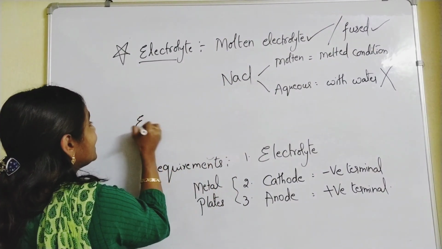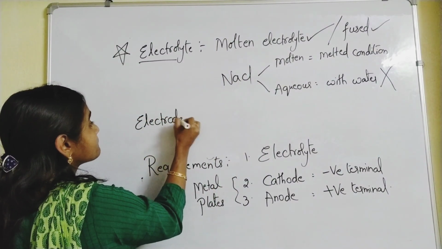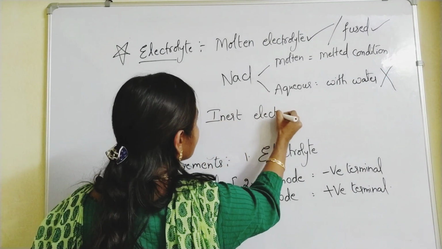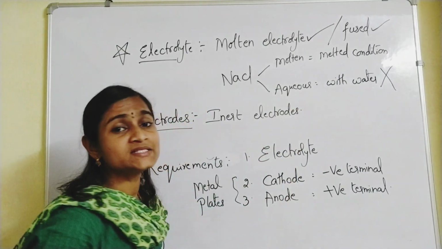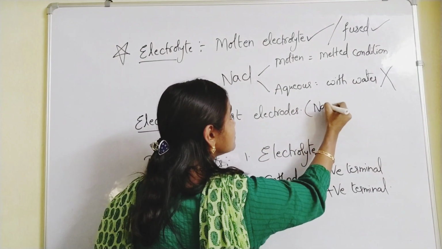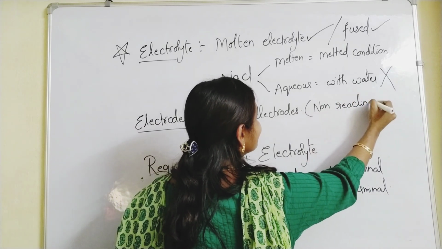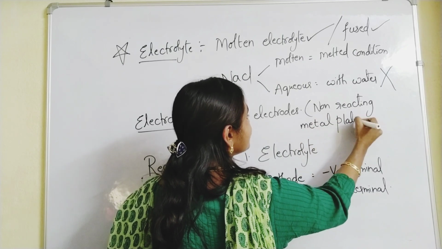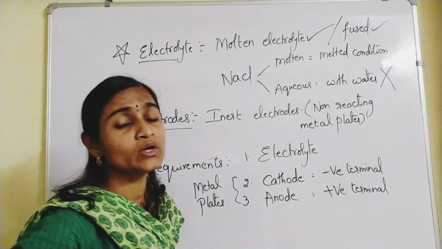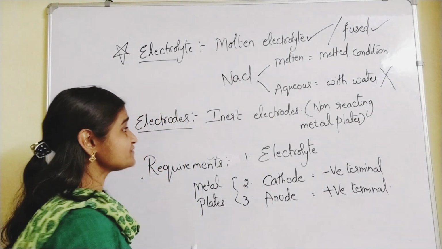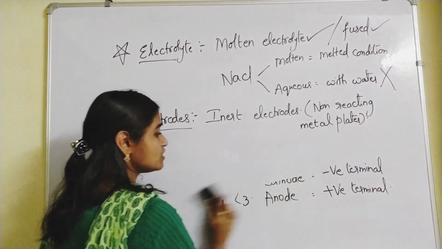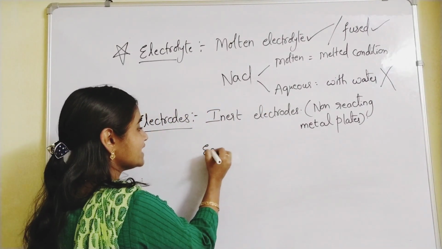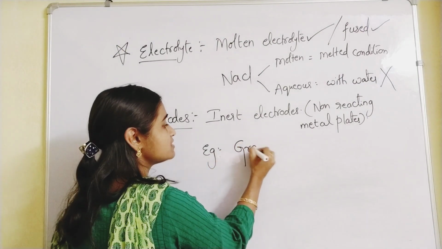And what type of electrodes should you take? Electrodes must be inert electrodes. Inert means what? Non-reacting electrodes, non-reacting metal plates. You must take them as electrodes. What are the examples for inert electrodes? Inert means non-reacting. Please remember. The best example is graphite rods.